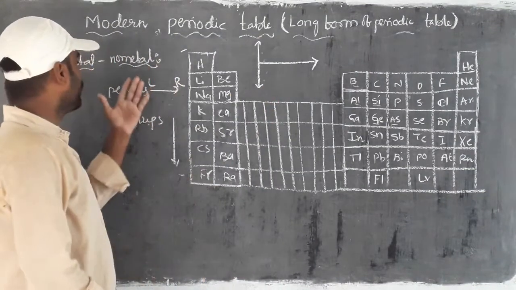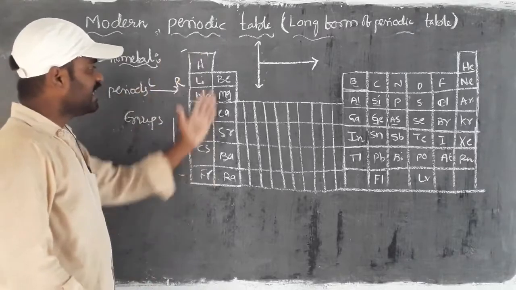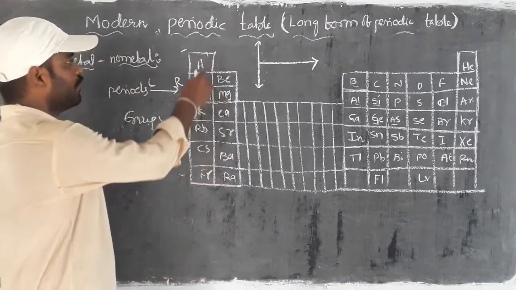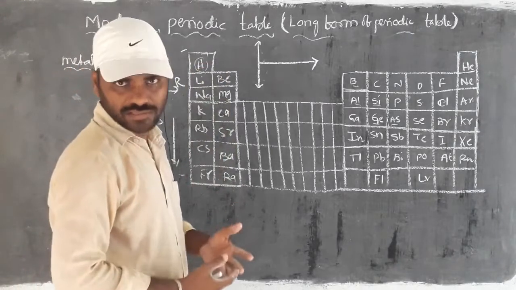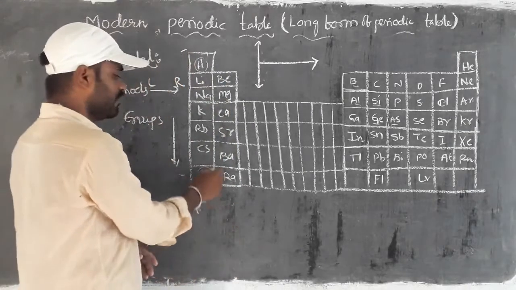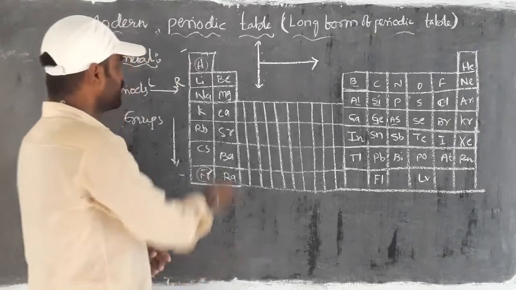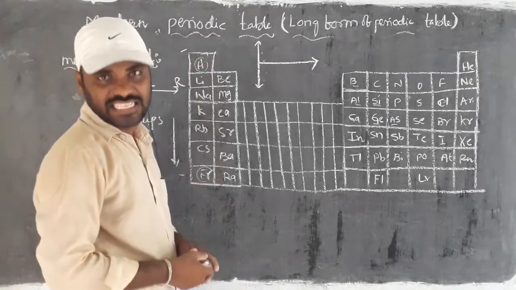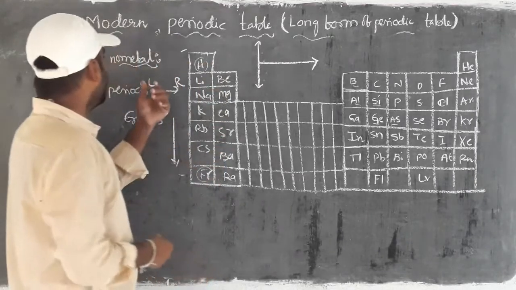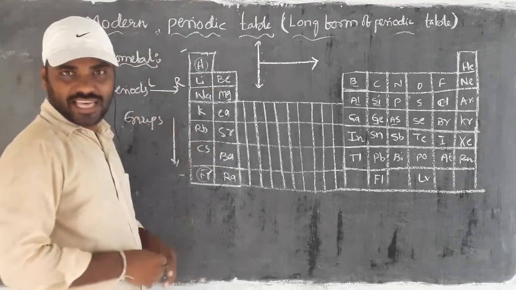Then the metallic character increases in each and every group. For example, if you take hydrogen, we are already familiar, hydrogen is in the form of gas, but coming to francium, it is metallic in nature. So from top to bottom, the metallic character increases, and the non-metallic character decreases.